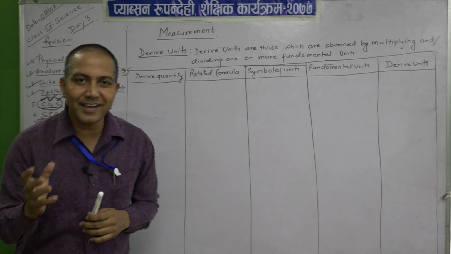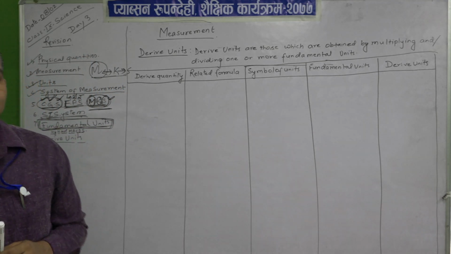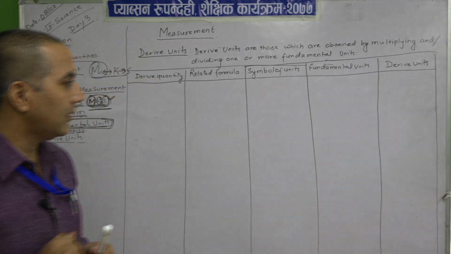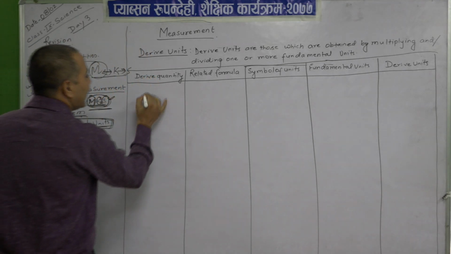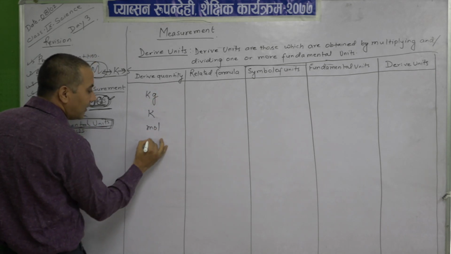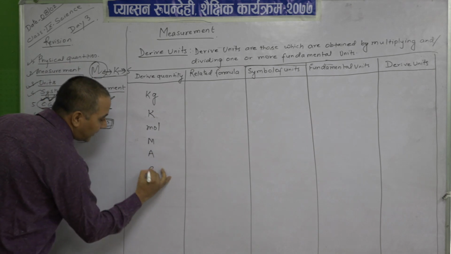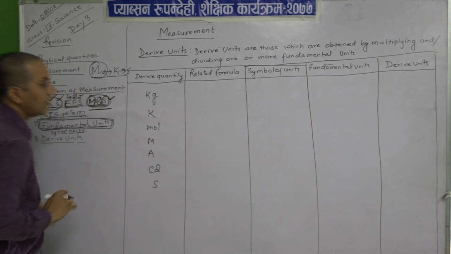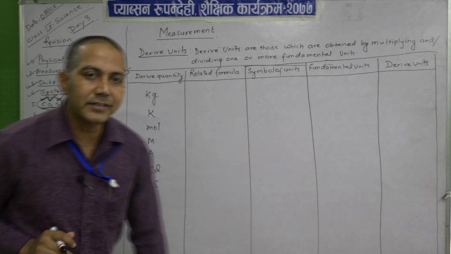Do you remember what I said? kg K mole m CDS. kg K mole m CDS.